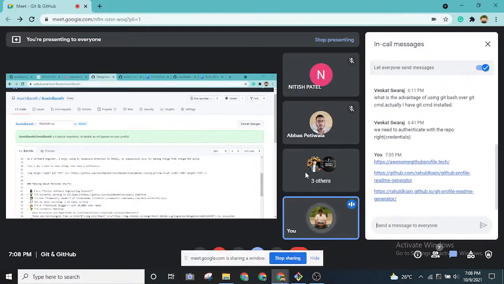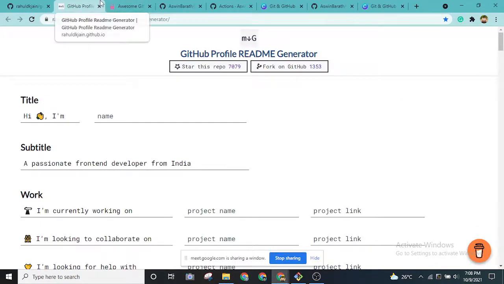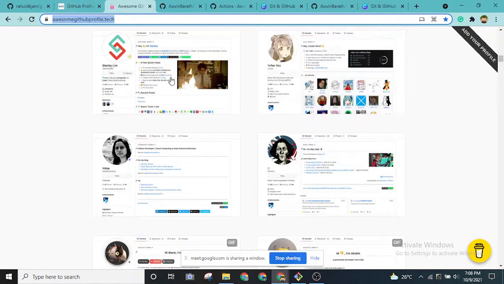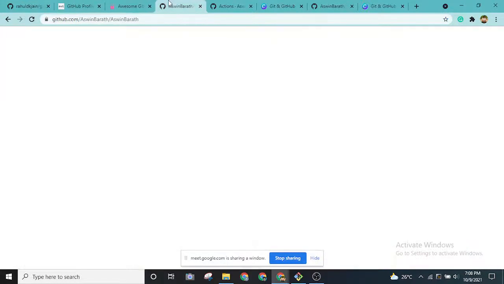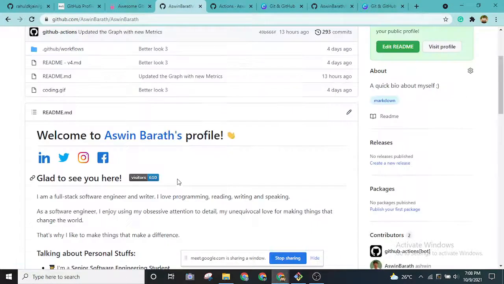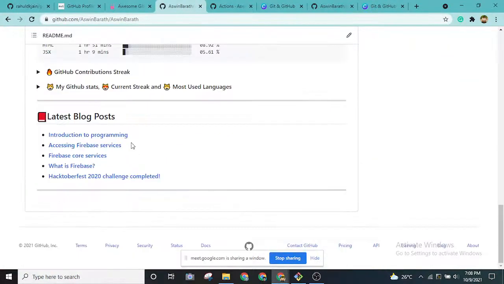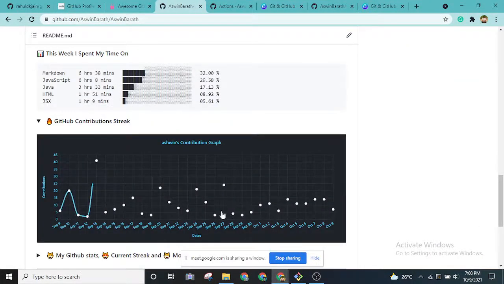Okay, this is how you can create your readme files. You can read more about it later as well. Let me add the actions to put in those extra metrics that I put in, right? So as you can see, okay, let me show. The visitors count present over here, this time zone, whatever I've given, these stats, this is all dynamic,